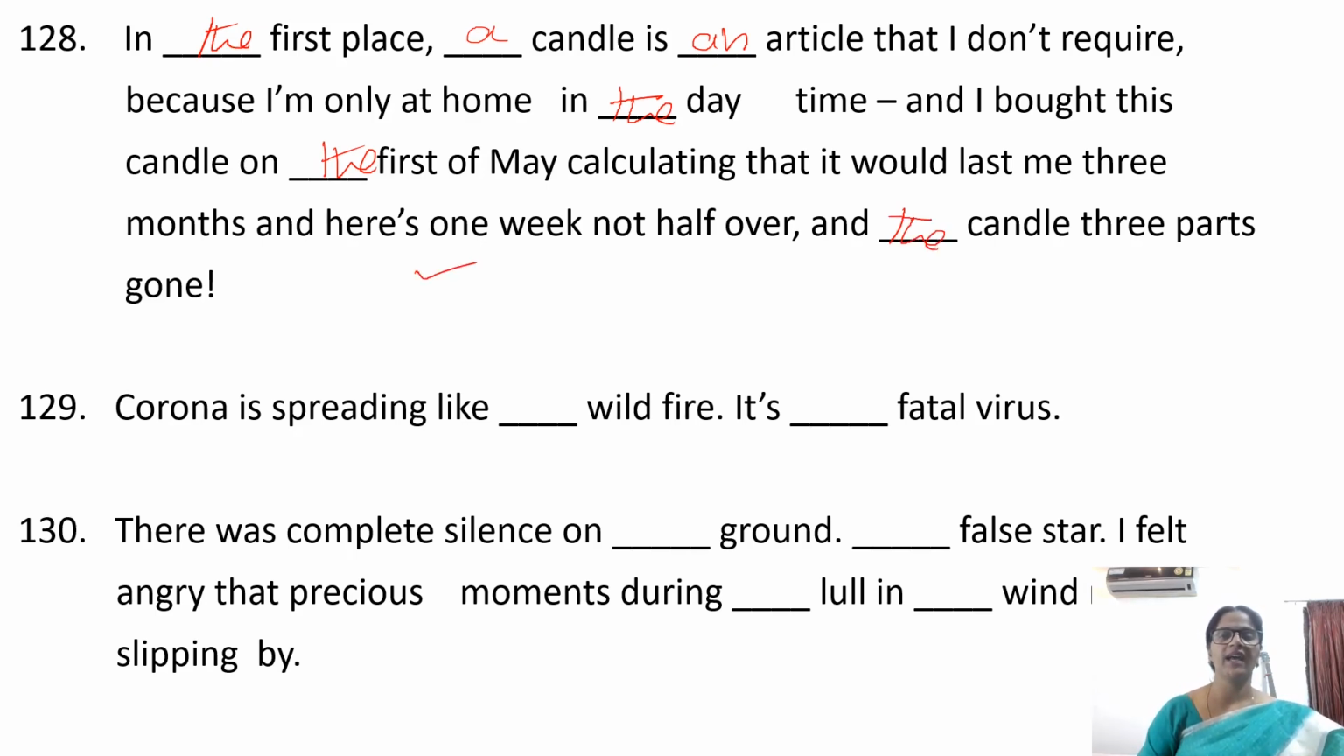Corona is spreading like a wildfire. It is a fatal virus. There was complete silence on the ground. A false start. I felt angry that precious moments during the lull in the wind slipping by.